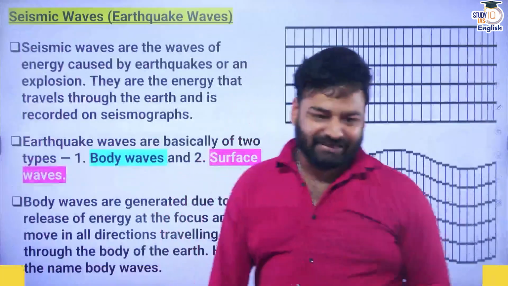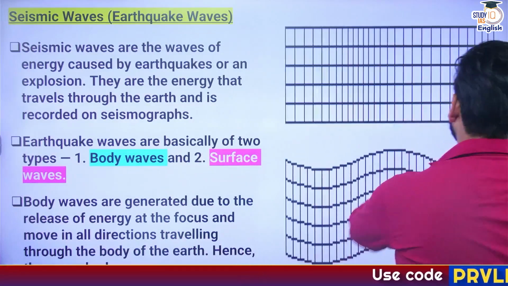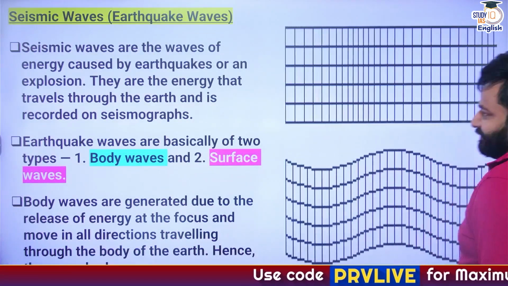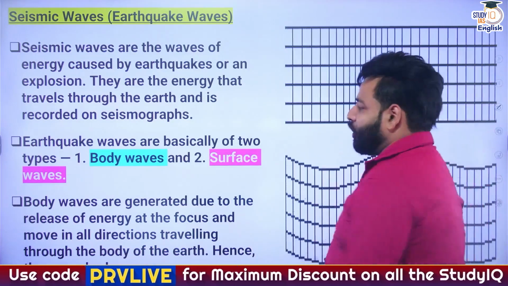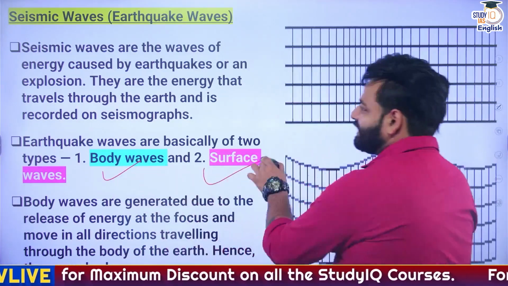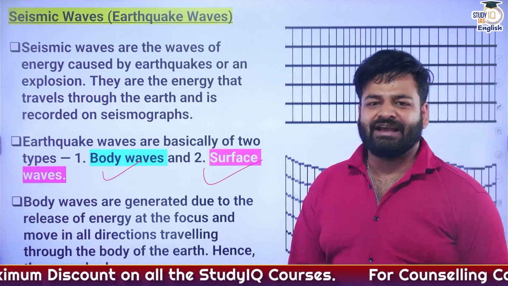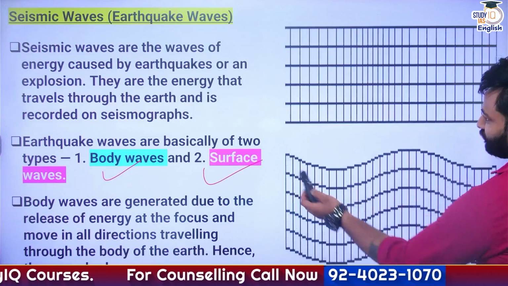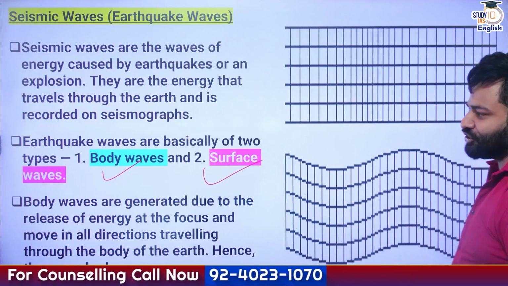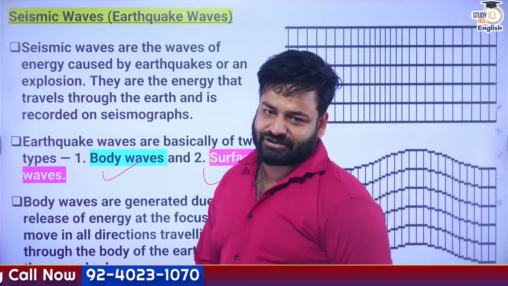Now the next thing, the seismic waves are also known as the earthquake waves. So they are basically of two types. What are they? The body waves as well as the surface waves. So what type of vibrations are they? As you can see, how they move, this is the exact representation of the body waves and the surface waves.